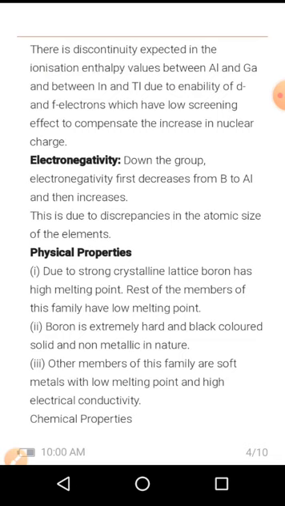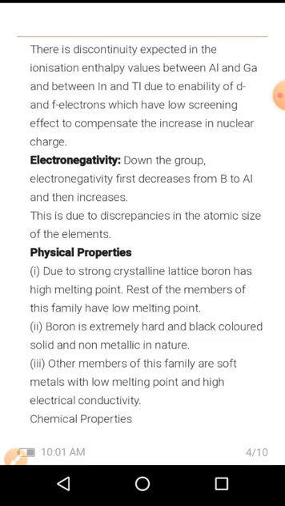Next one is their physical properties. First, due to strong crystalline lattice, boron has a high melting point. Rest of the members of this family have a low melting point. ಸೊ 13 ಗ್ರೂಪ್ ಎಲಿಮೆಂಟಲ್ಲಿ ಬೋರಾನಿನ ಮೆಲ್ಟಿಂಗ್ ಪಾಯಿಂಟು ಹೈ ಇರ್ತದೆ.